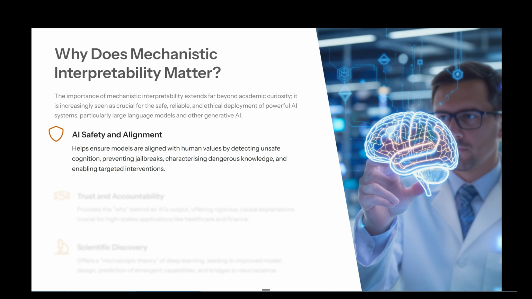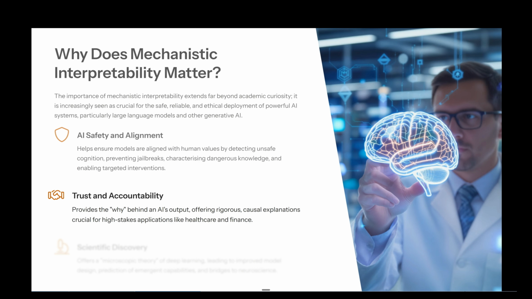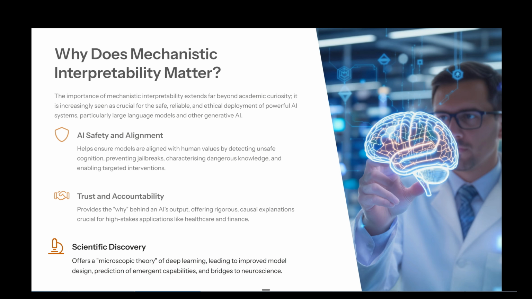We've got various blog posts and videos on the issue of human values, because it's not quite as straightforward to identify those in the first place, but that's a topic for another day. Trust and accountability: this provides the why behind an AI's output, offering rigorous causal explanations which are crucial for high-stakes applications like healthcare and finance. Scientific discovery: this offers a microscopic theory of deep learning, leading to improved model design, prediction of emergent capabilities, and bridges to neuroscience.